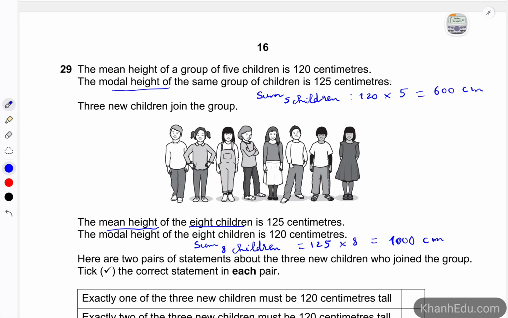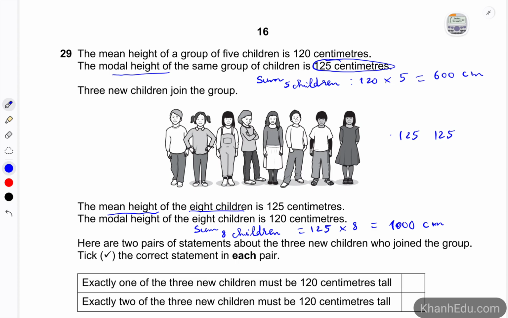It means that the number of children with 125 centimeters has to be more than 1 time, because it is the mode, right? So let's say we have 125 and 125. So at least it has to have 2 times.